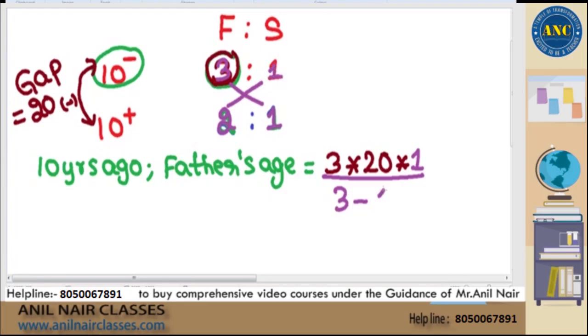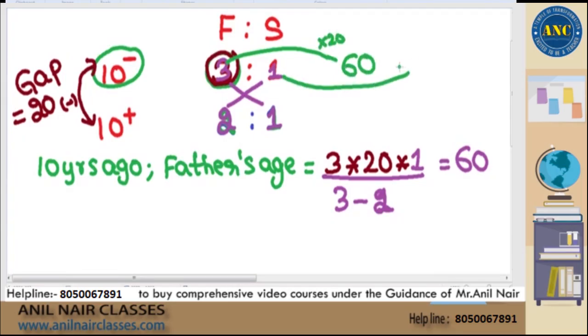So what should be the answer? 3 into 20, 60. 60 by 1 is 60. That means father's age 10 years before is nothing but 60 years. According to ratio, father's age 10 years before is 3, according to the question, 60 years. 3 into 20 is 60. 1 into 20 is 20.